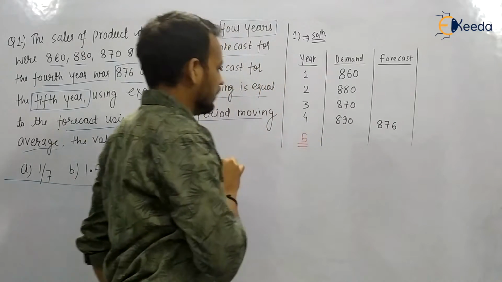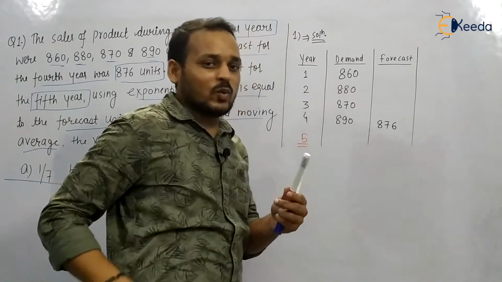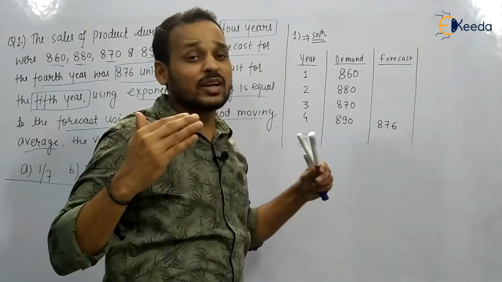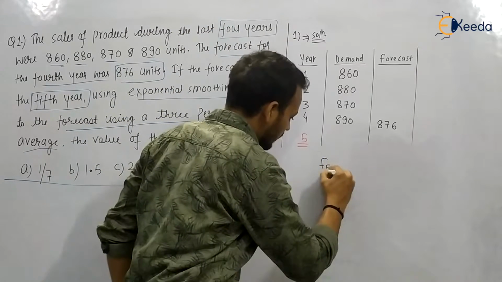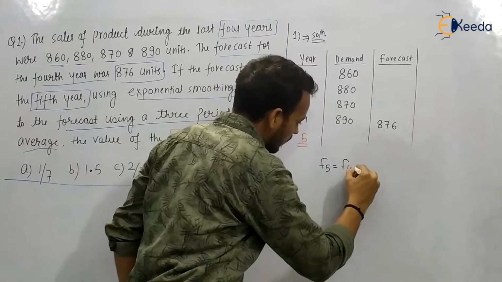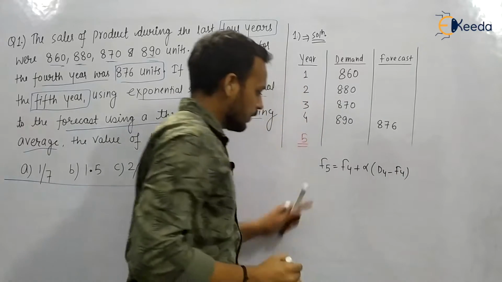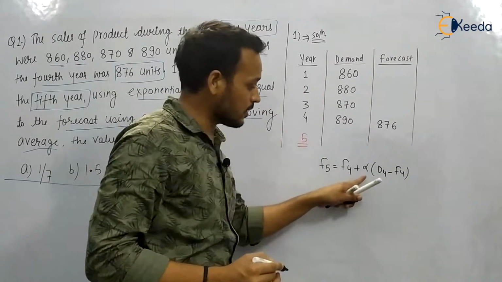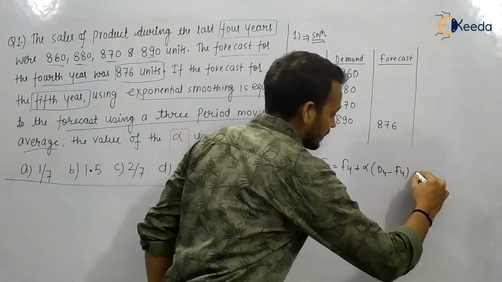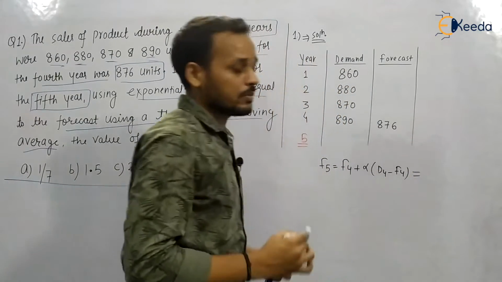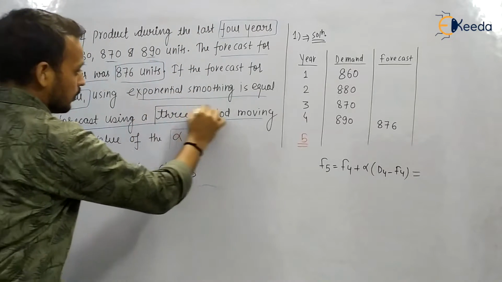Okay, they are saying that the forecast for the fifth month using the ESM method is equal to the forecast of the fifth month using the 3-period moving average method. So if you want to calculate the forecast for the fifth month using the ESM method, what are you going to write? F4 plus alpha (D4 minus F4). That is, Ft equals Ft minus 1 plus alpha times (dt minus 1 minus Ft minus 1). And they are saying that it is equal to the moving average method, using which moving average? Using the 3-period moving average method.